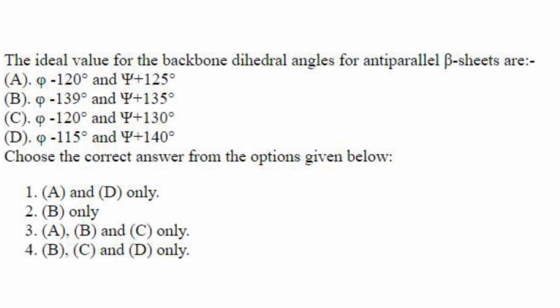Then, the ideal value for the backbone dihedral angle of antiparallel beta sheet. As per the Ramachandran plot, you have the phi and the psi angles. They have asked which of these is the one for antiparallel beta sheets. So for beta sheets it is phi minus 139 and psi plus 135. So B only is the answer, whereas others are not the dihedral angles for antiparallel beta sheets. So 2 only.